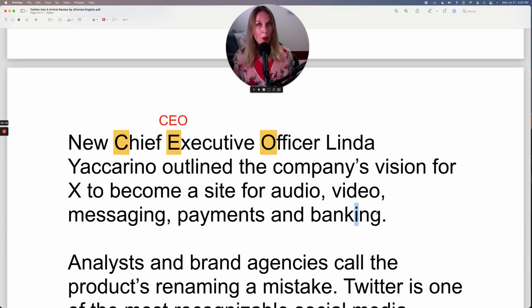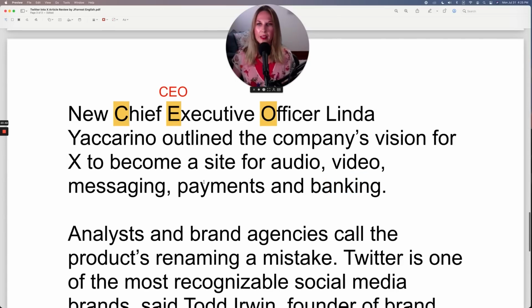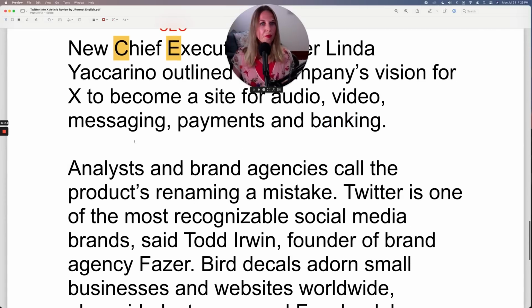PayPal was his company. He invented it. And PayPal is, of course, payments and banking. So Elon Musk already has a lot of experience in that area because he invented PayPal. So I guess that makes sense that he wants to combine what he did with PayPal into social media and have it as one site. All right. So that's interesting to know.